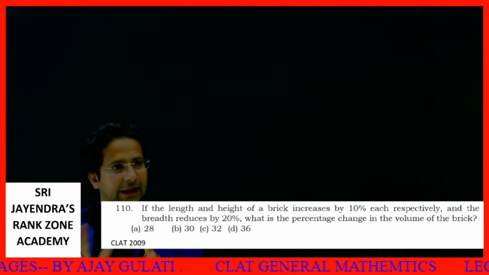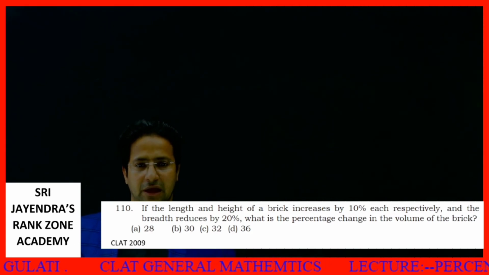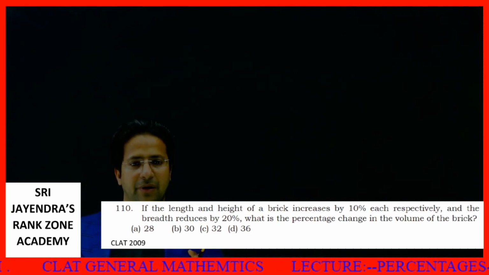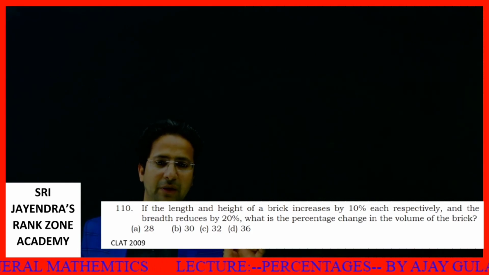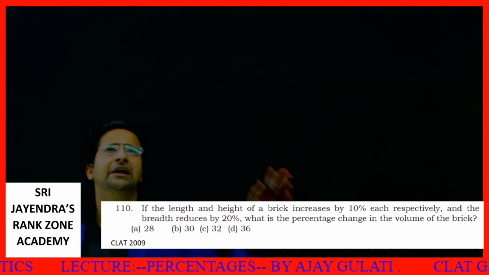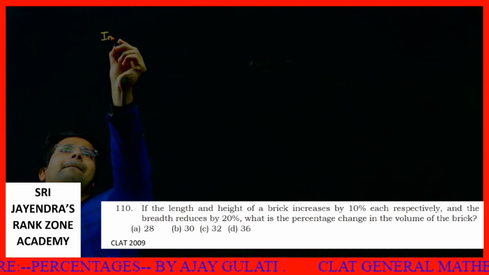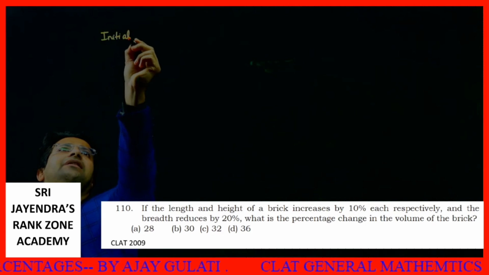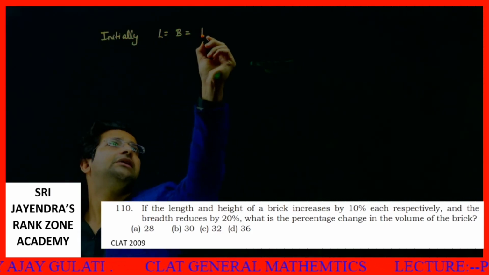Students, again a similar question. Look, if the length and height of a brick increases by 10% each respectively and the breadth is reduced by 20%, what is the percentage change in the volume of the brick? Let's say, students, initially length is equal to breadth is equal to height.